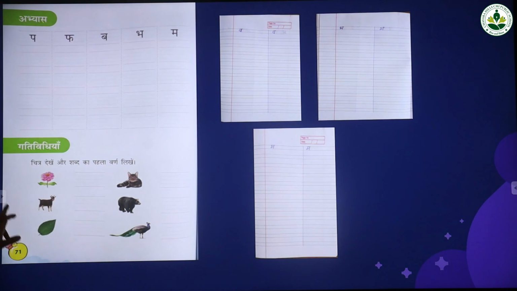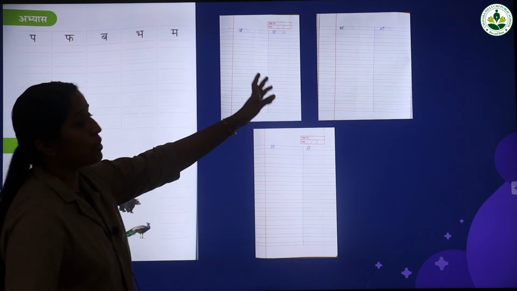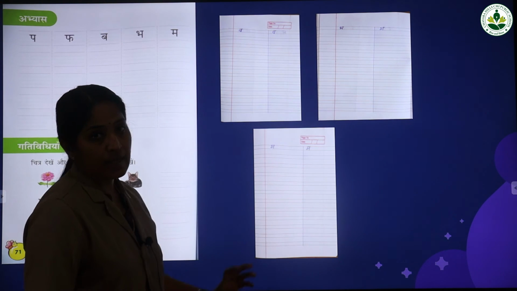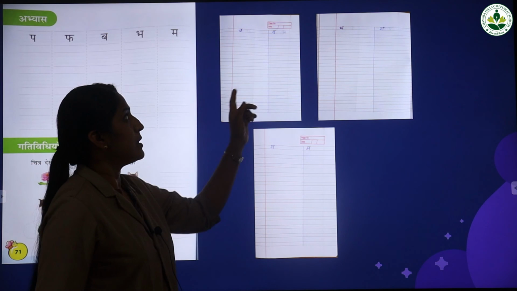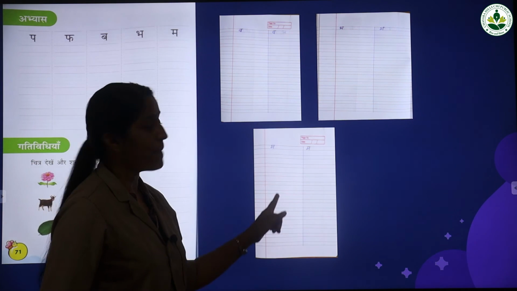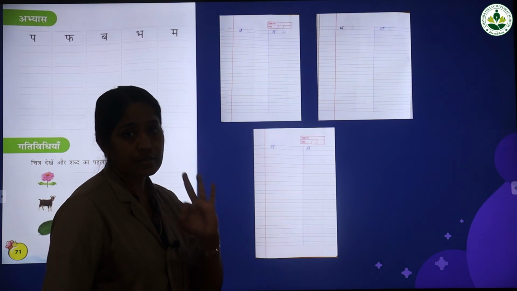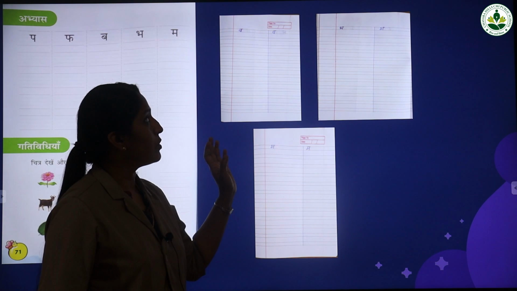This is your notebook homework. Write and study well. Practice in your notebook. Pa, ba, ma. Only three letters studied today, so you should practice in your notebook.